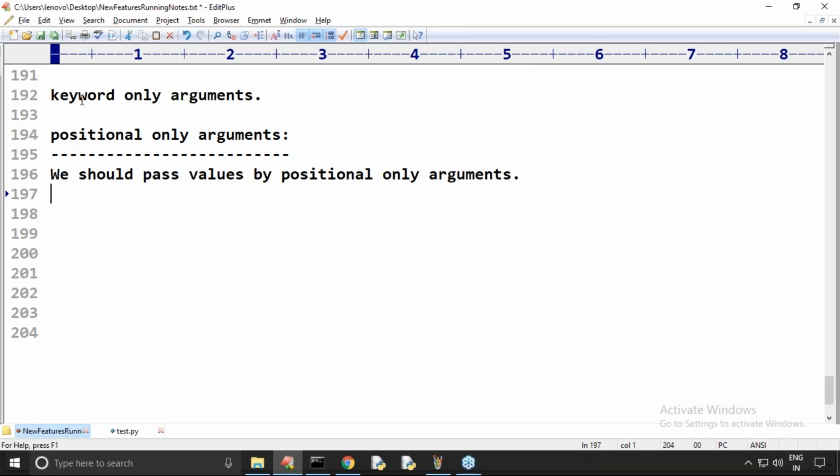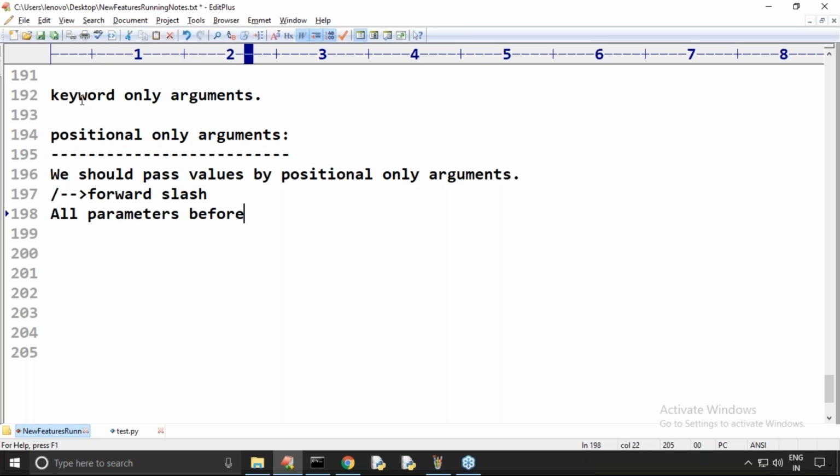How can we do that, sir? If it is the keyword only argument, which symbol do we use? Can you please spell out? Star we use. If it is positional only arguments, the symbol we require is forward slash. Remember this one, sir. Forward slash, this symbol we require to use.